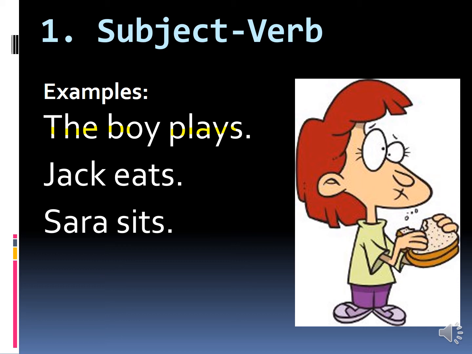Now the second example is Jake eats. Jake is a subject and eats is a verb. Actually here Jake is a performer of the action, that's why we can say that Jake is a subject and eat is an action, so we can say that it is a verb. Now the third one is Sarah sits. Sarah here is a subject and sits is a verb.